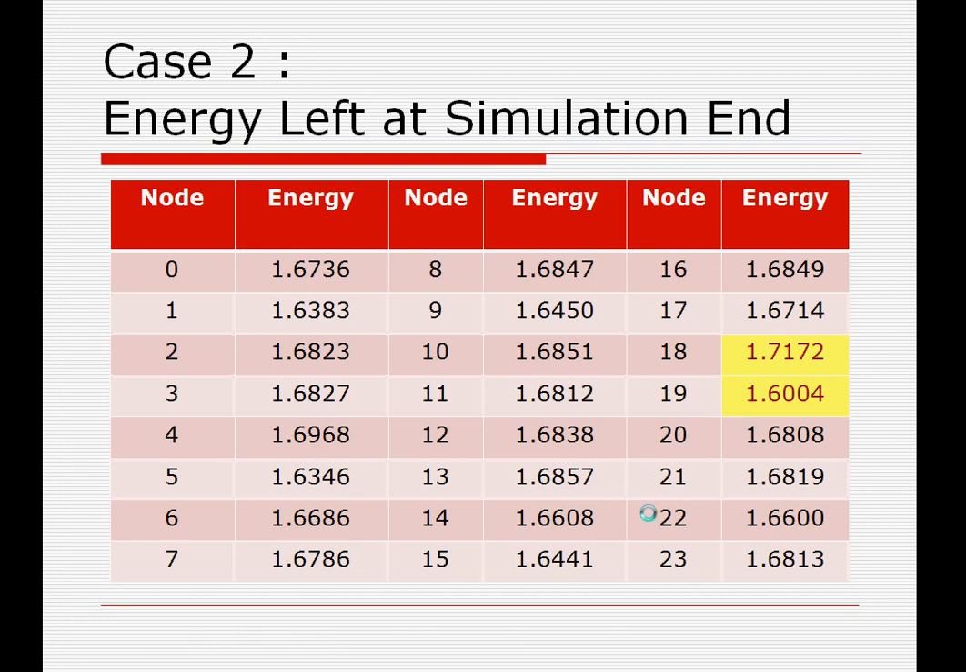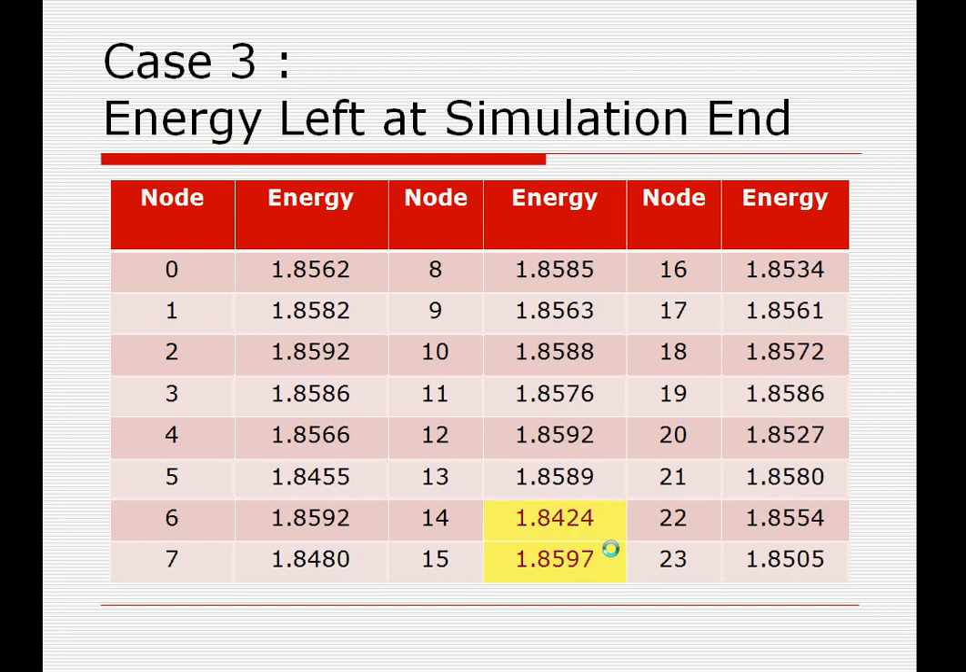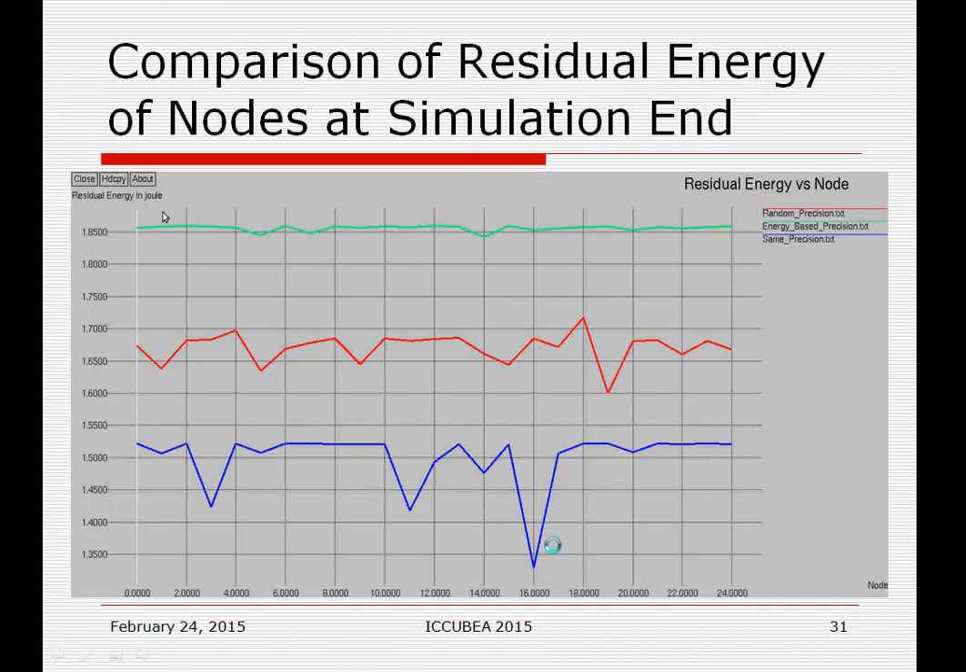That is the difference between the highest and lowest residual energy nodes. Here the difference is 0.01, which is very, very small. So we can say that here all nodes have around 1.85 residual energy, and the difference is very, very small, 0.01. So we can say the energy consumption is balanced compared to the previous two cases.